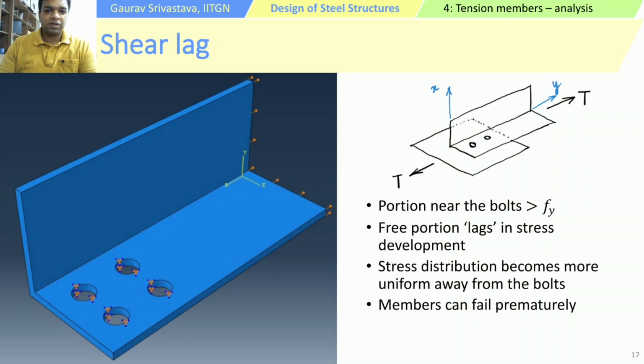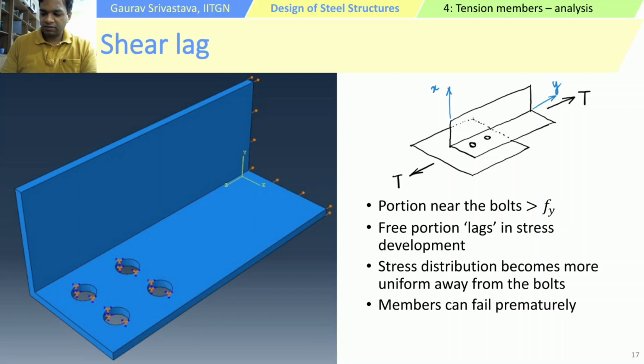Now, there are members where some fraction or some portion of the member is connected to, let's say, the gusset plate or other members, and there is some portion which is free. So this kind of thing routinely happens for especially angles or channel sections.